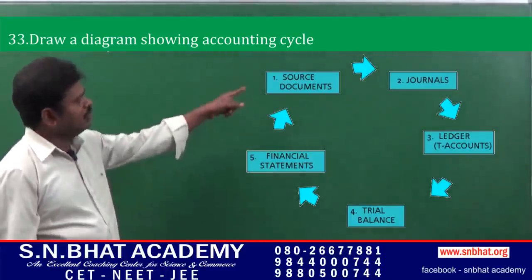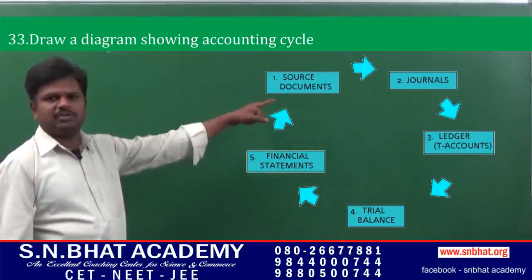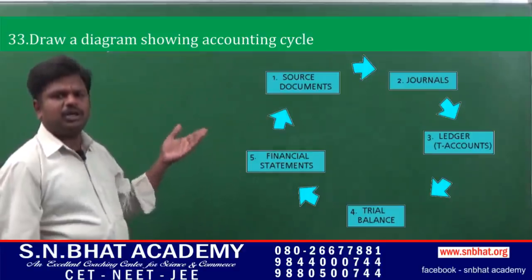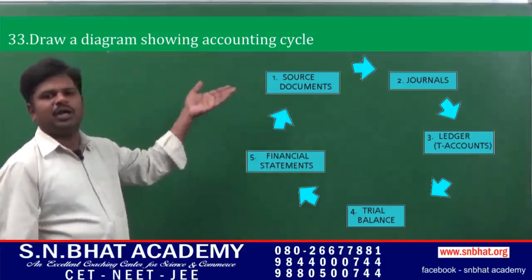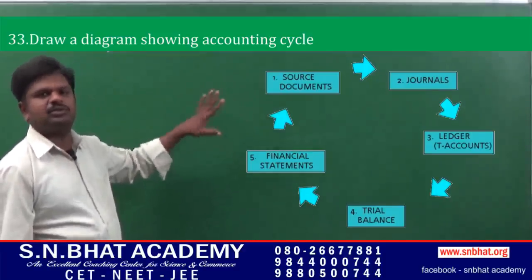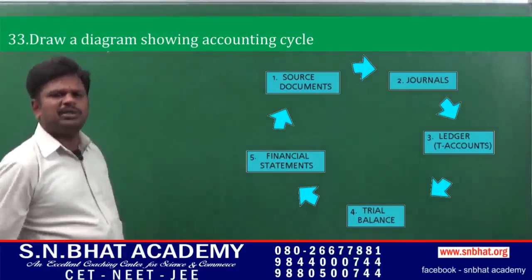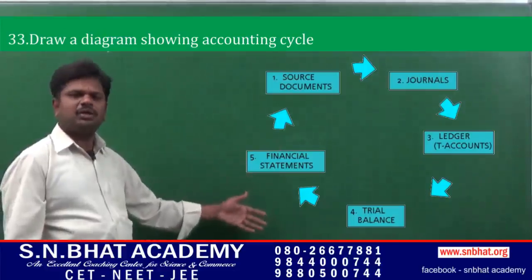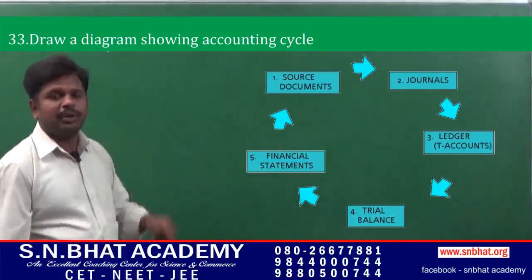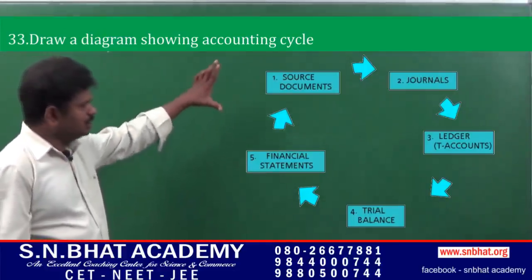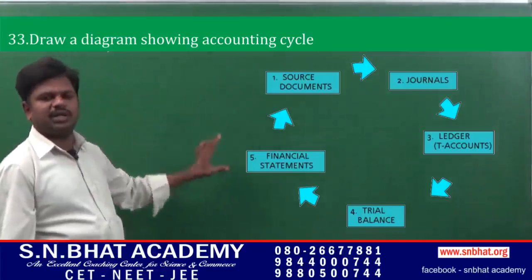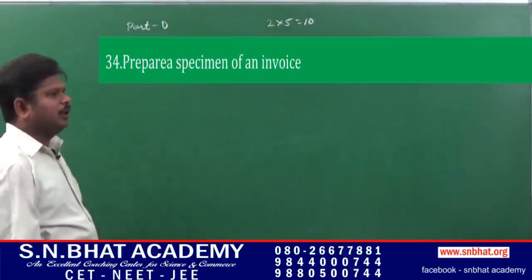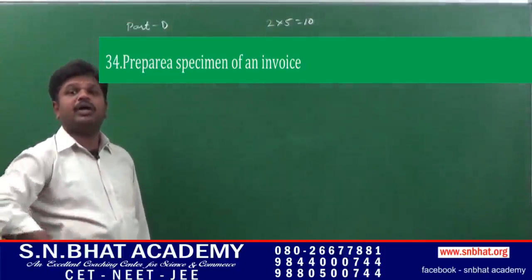You have to draft this accounting cycle, that is business transaction, next journal, ledger, trial balance, and final accounts. After drafting this accounting cycle, you have to mention any 2 meanings, that is journal meaning, ledger, or any of the 2 meanings. That is, we have to mention this process of the accounting cycle with 2 meanings. Next, prepare a specimen of invoice.